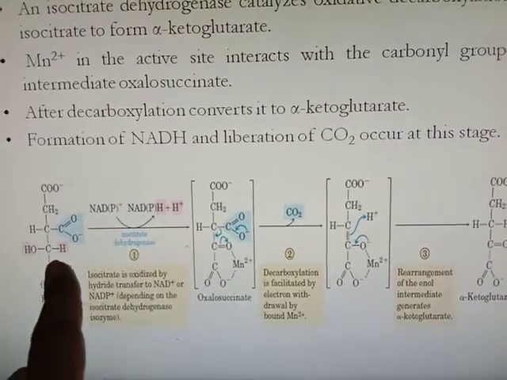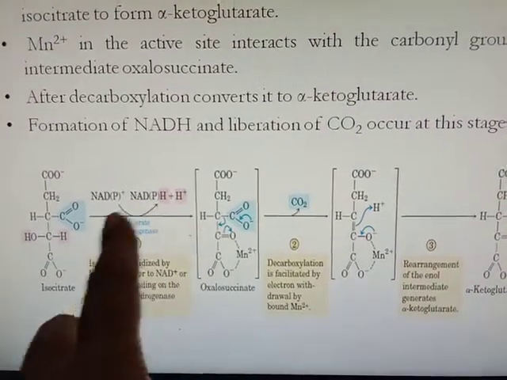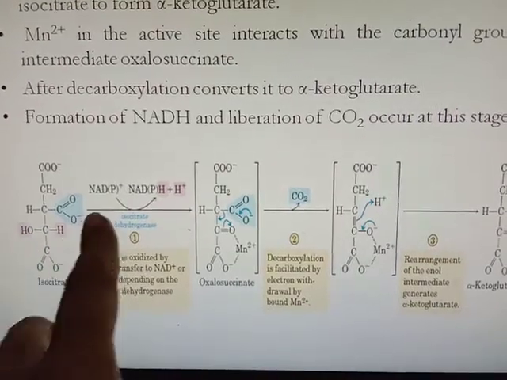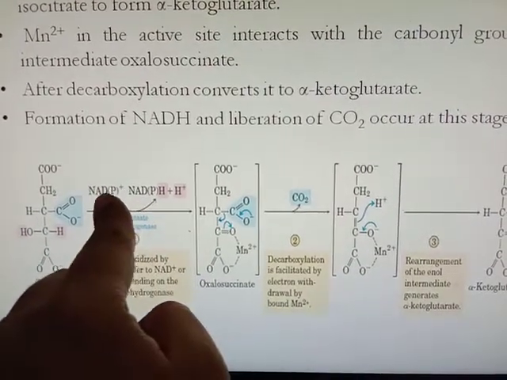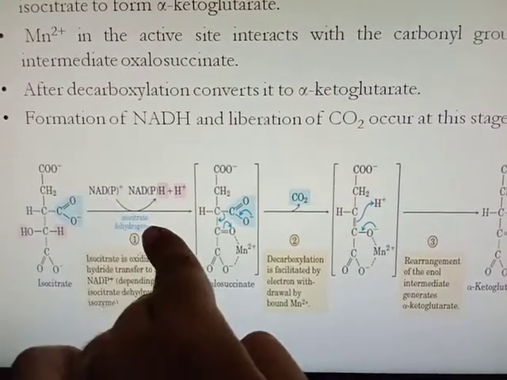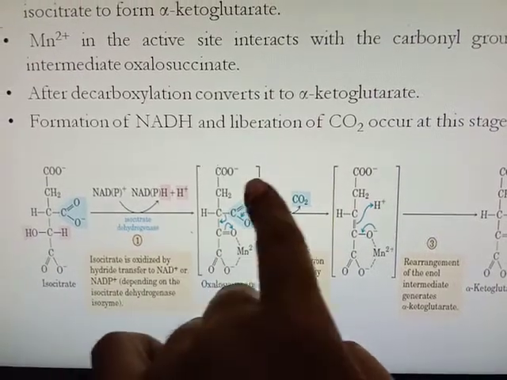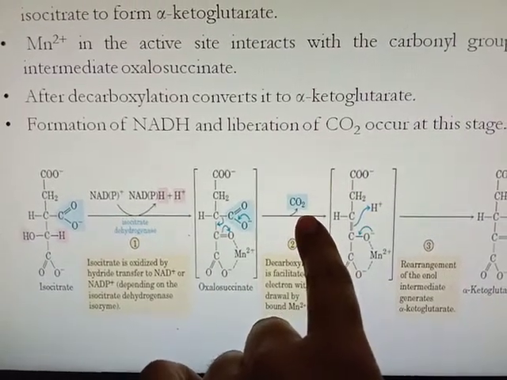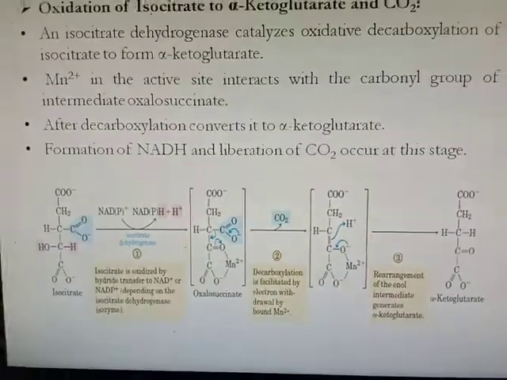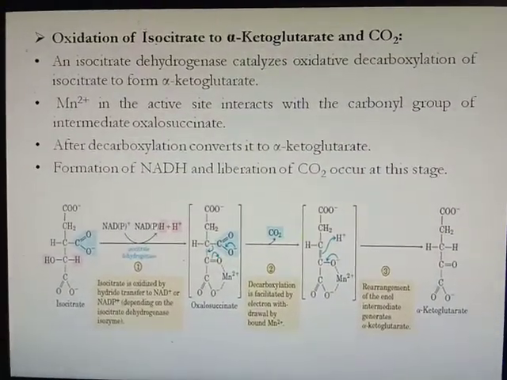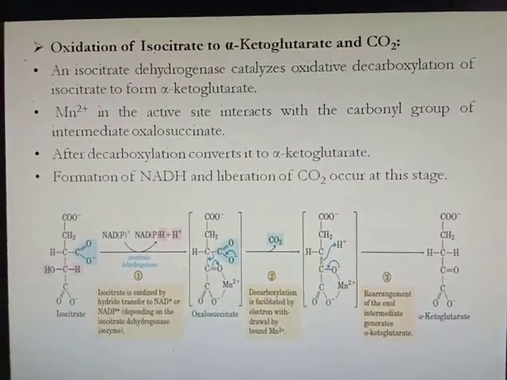So first hydrogen is removed, forming NADH from NAD. Then at the second step decarboxylation takes place and CO2 is removed. That's why it is called oxidative decarboxylation.